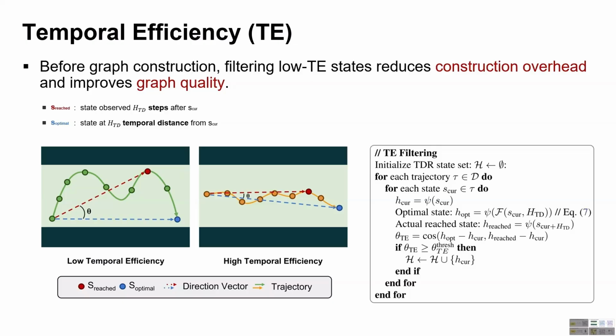Before graph construction, we filter out low T states across the dataset and use only high T states as graph node candidates. This TE filtering strategy not only improves graph quality, but also reduces graph construction overhead.